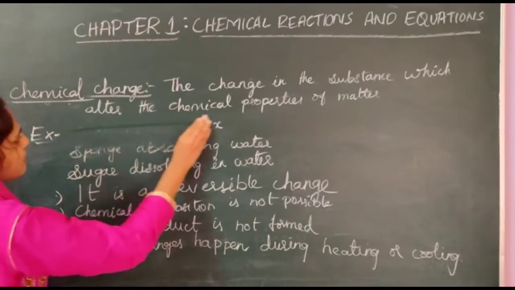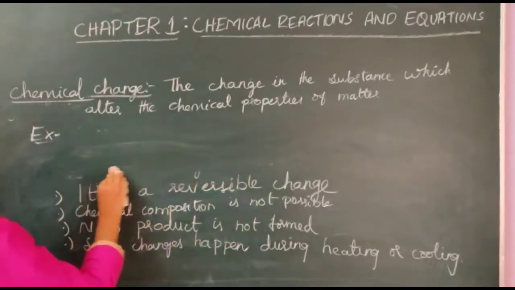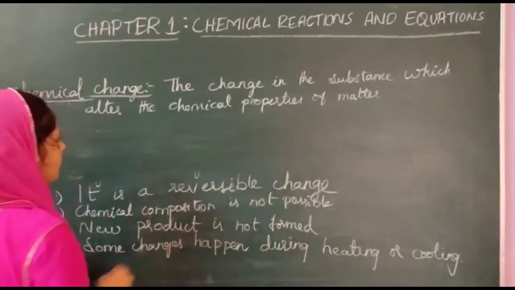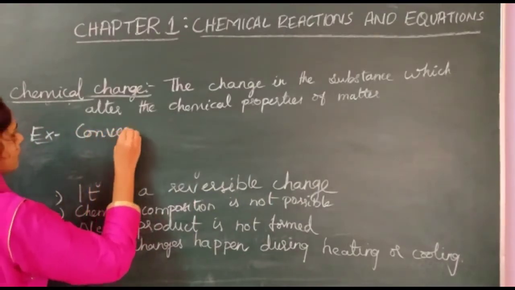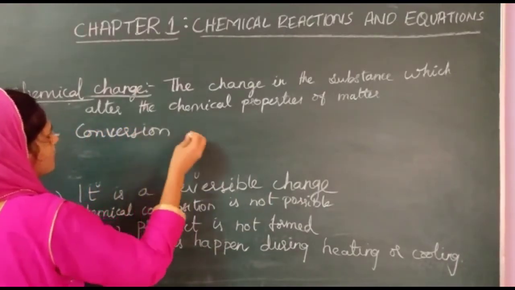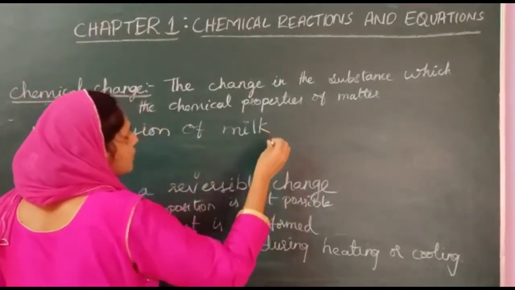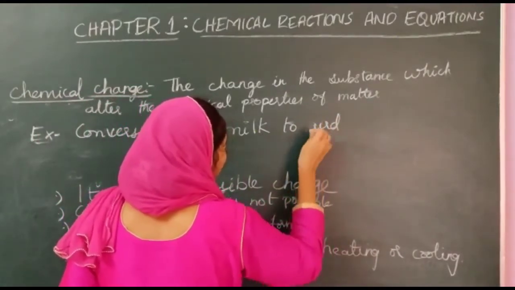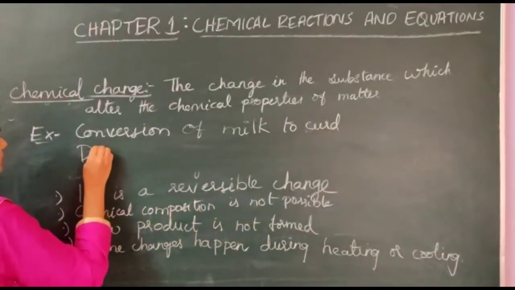Let me write examples. The first example is conversion of milk to curd. Then digestion of food.